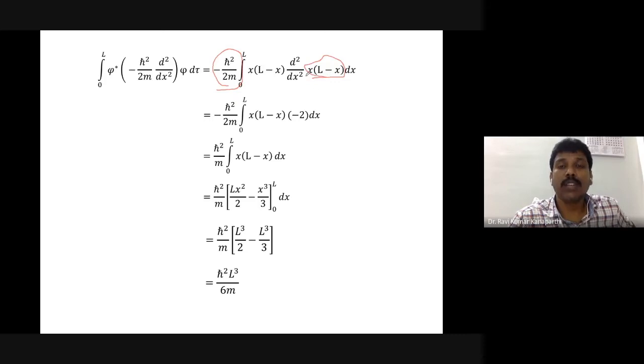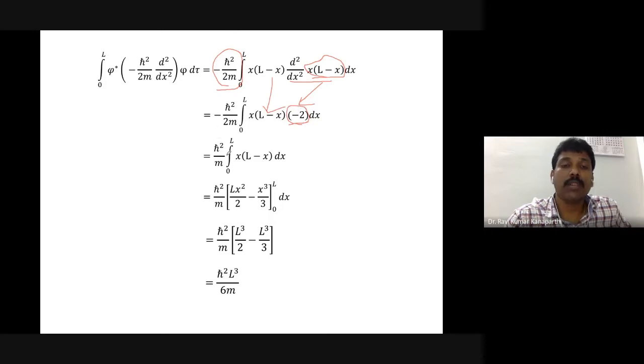Now the second derivative of this object is very straightforward. We need not really do this multiplication and all those things. You can see here it is a second derivative. So effectively, this is going to be minus 2. Why? Because you have Lx minus x square, right? For x square only, you will have minus 2. And that's all. That minus 2 comes from the second derivative of this function, and the rest remains the same, right? Now this minus 2 you can take outside, and then the minus and minus both cancel out.